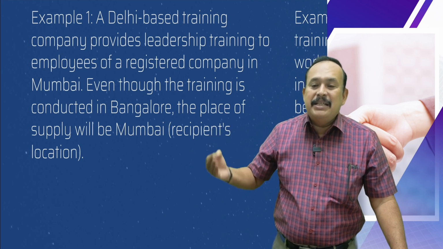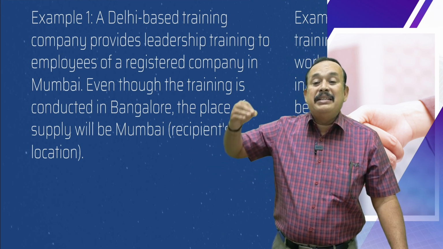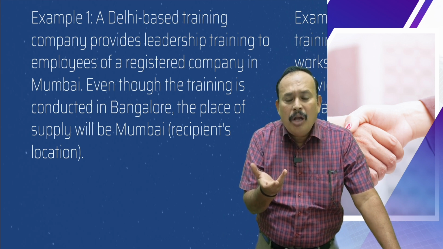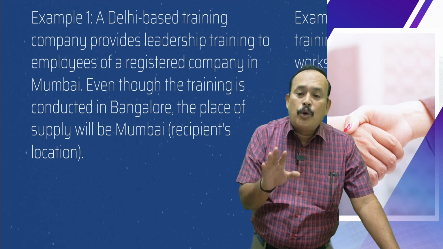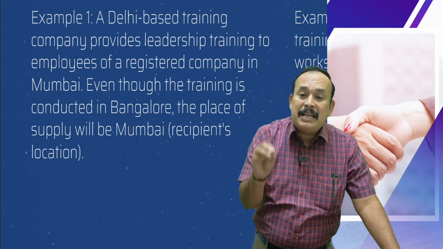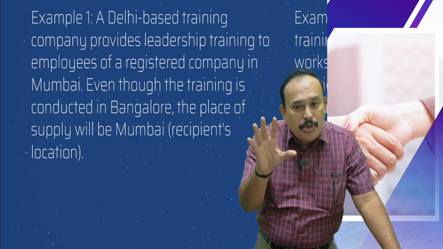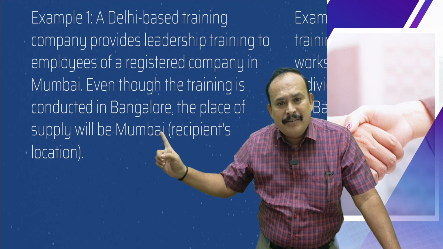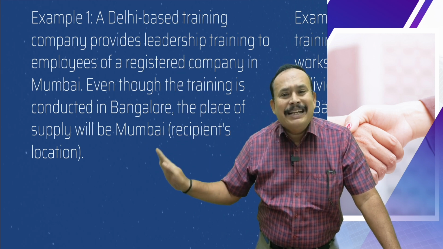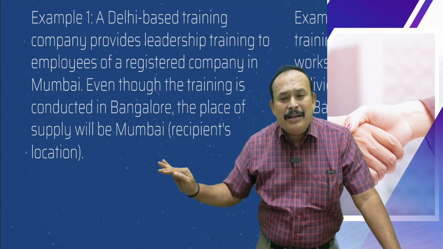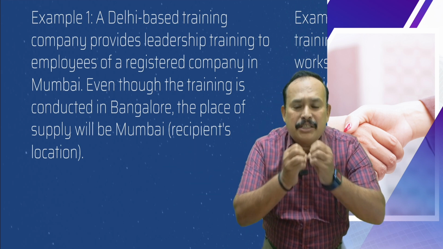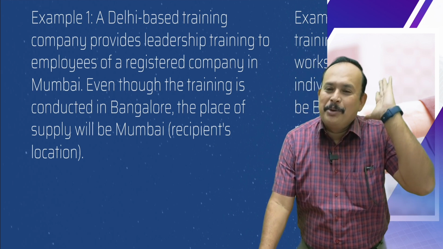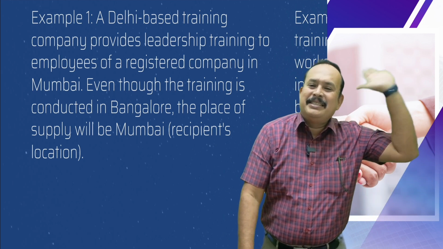The key element here is that the recipient is a registered person. Sir, if the recipient is not a registered person, is it so? Then the place of supply goes to where the performance is actually performed. Now you tell me, my dear friends, in the given example, assume a scenario: the recipient Mumbai based company is an unregistered person. Place of supply is Bengaluru, that's it, where the performance is actually performed.